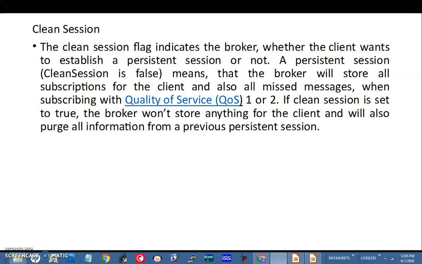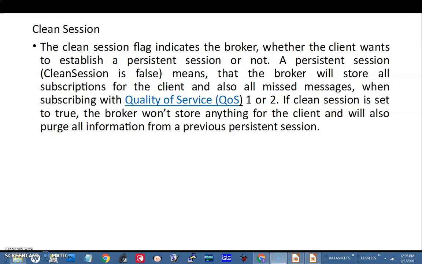That means that the broker will store all the subscriptions for the client and also any missed messages, because the client may be in sleep state. So if it is missing any messages, the broker keeps everything required, subscribed by the client, and when the client wakes up, it delivers all the messages in a persistent session where the clean session flag is false.